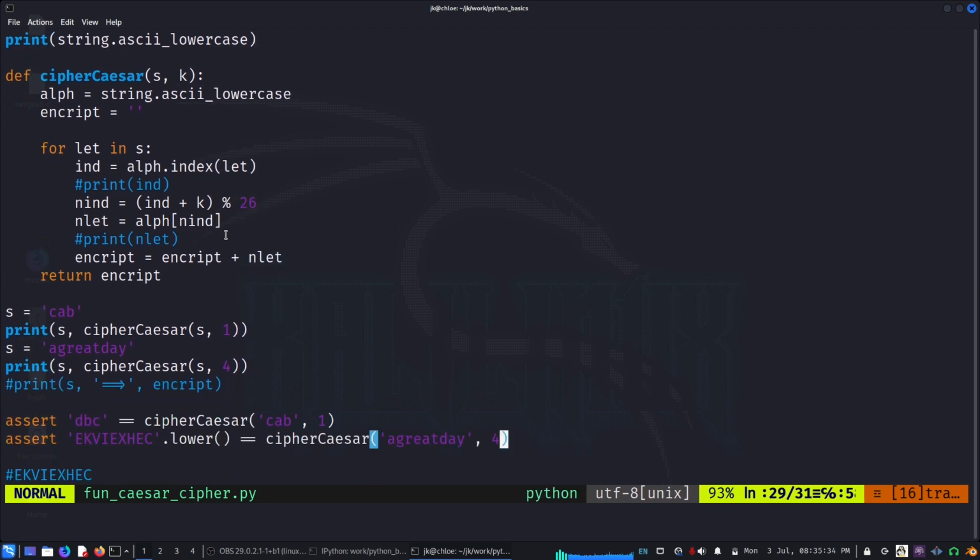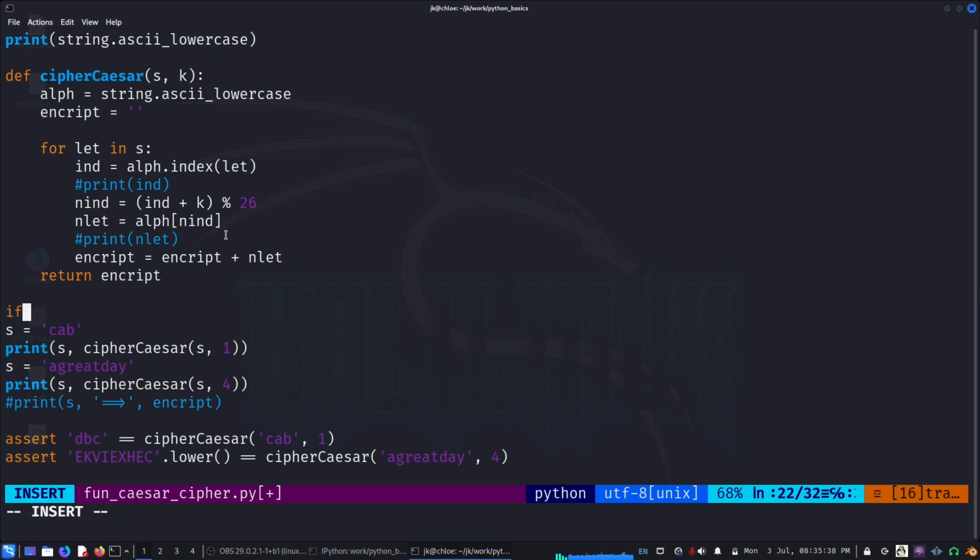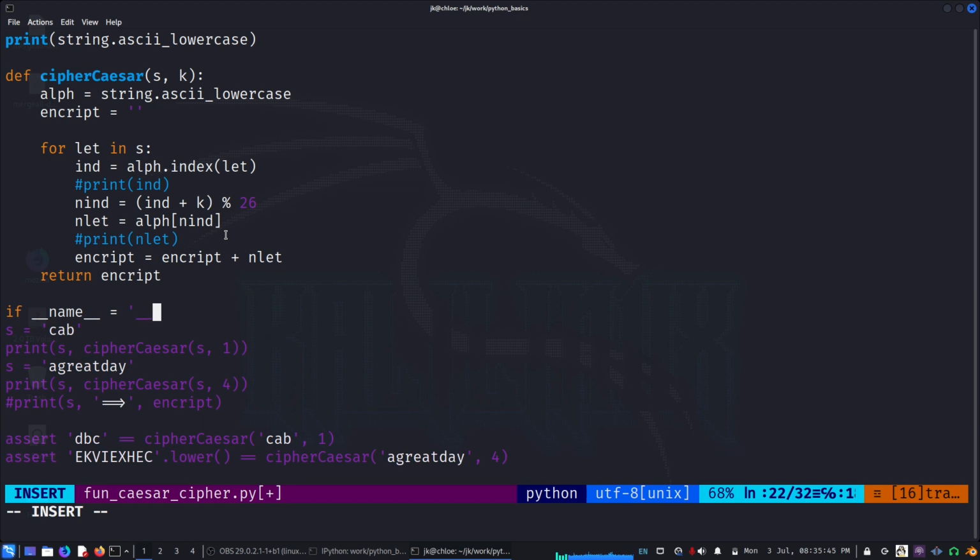So I can use that. I can wrap all these under an if and say if name equal to main, with two underscores on each side, otherwise you'll keep getting errors and you won't know why.